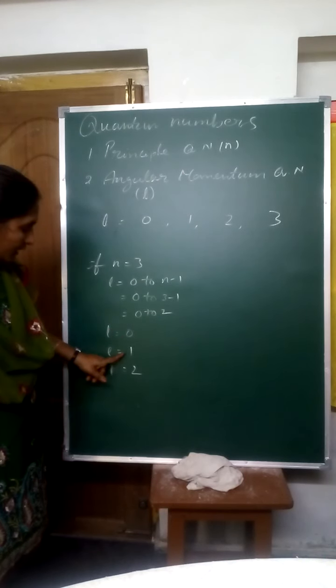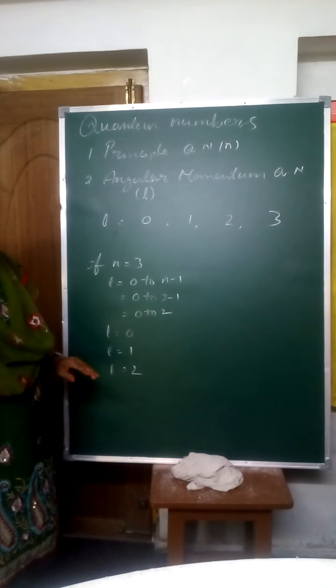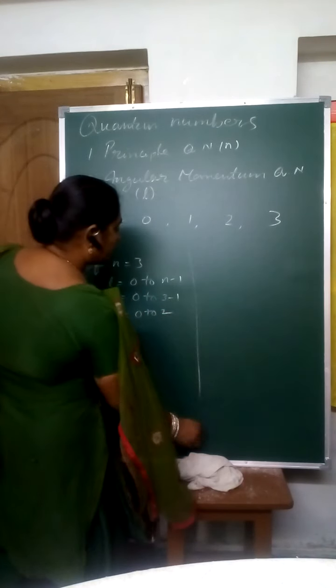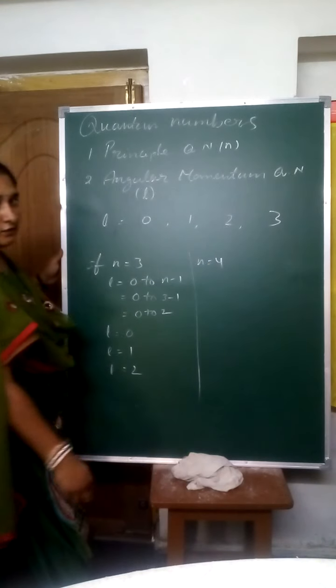That is 0, 1 and 2. Okay, do you understand this? Now you come to n is equal to 4. N is equal to 4.